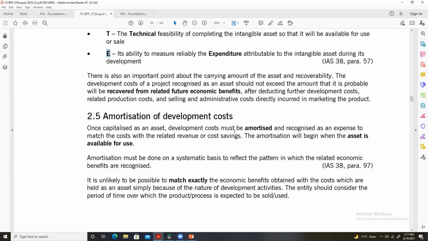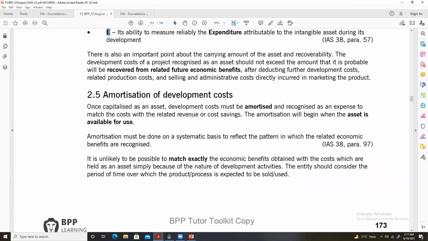Now, for the amortization of development cost, as I said earlier, the concept of amortization is similar to that of depreciation. You can say in intangible assets we charge amortization in the same way that we charge depreciation to tangible assets.